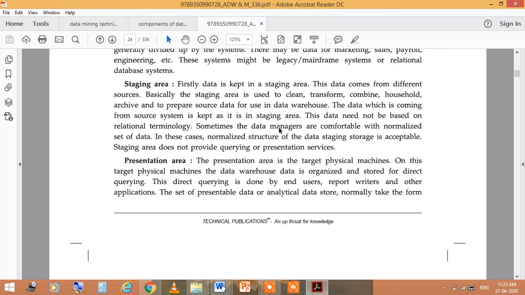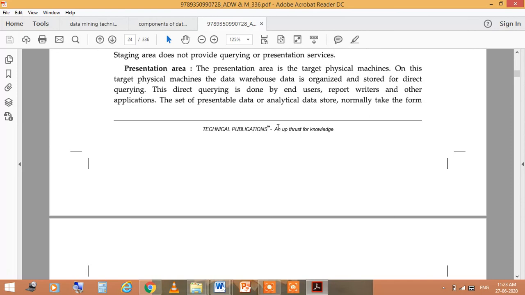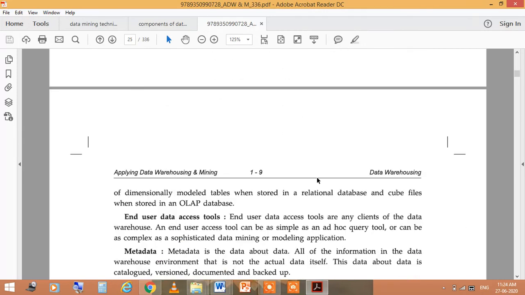The next is the presentation area. The presentation area is a target physical machine where the data warehouse data is organized and stored for direct querying by end users, report writers and other applications. The set of presentable or analytical data normally takes the form of dimensionally modeled tables when stored in a relational database, and cube files when stored in an OLAP database.